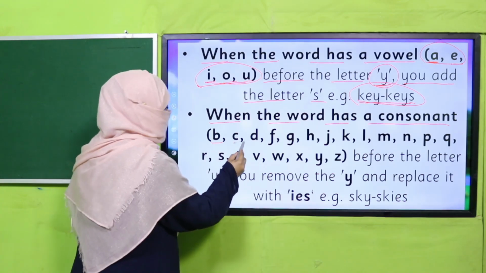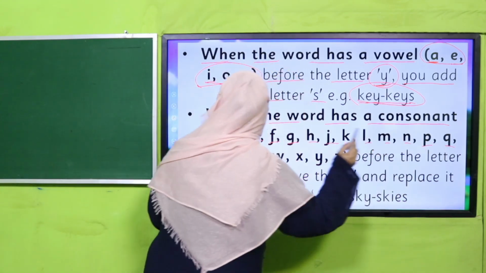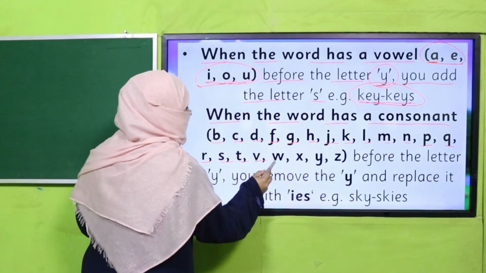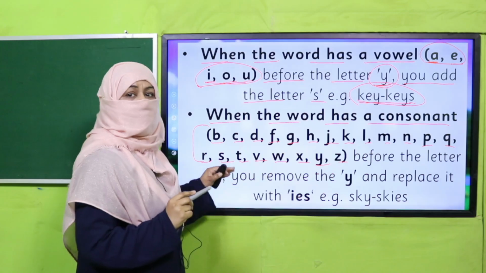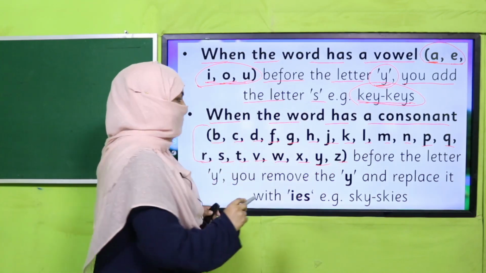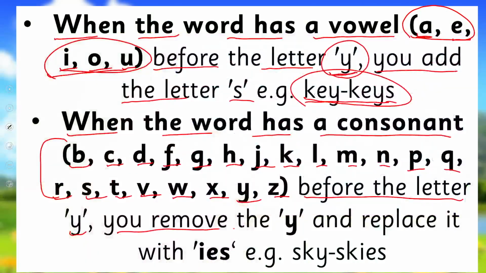Okay, B, C, D, F, G, H, J, K, L, M, N, P, Q, R, S, T, V, W, X, Y, Z, all these are consonants. Now, if before y any of these letters appear, what are you going to do? You remove the last y, and replace it with ies.